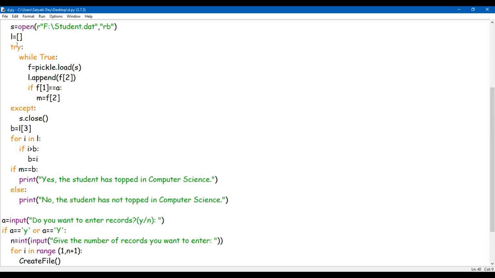Yes, sir. Firstly, in the search, I open student.dat in read mode. Then I am taking an empty list. Then inside the try, while True, I do data equal to pickle.load. Okay, it is easier. Yes. Here l.append, so while reading the file, it will append the marks into a list one by one. Okay, you are taking the data here, so you are not going to read the file once again. That is the key line, l.append. You are reading the file only once. So that's what I am trying to tell.